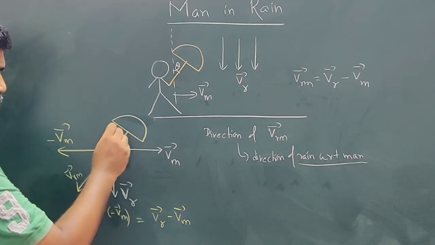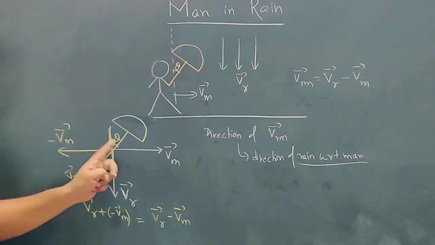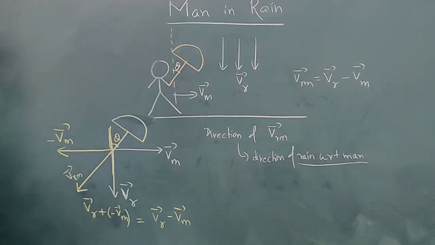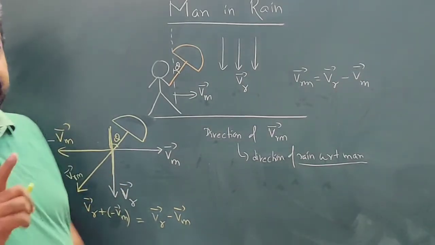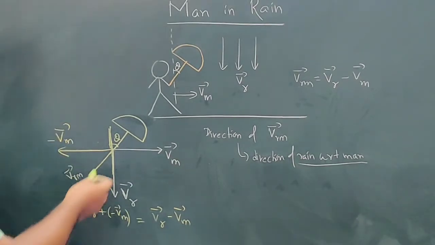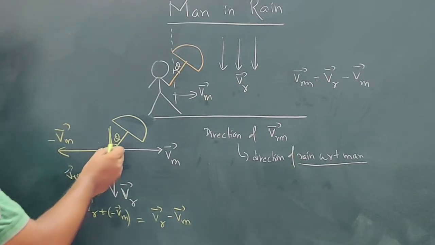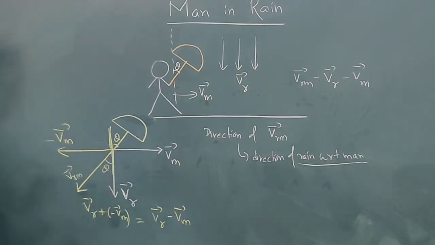This is angle theta. So this angle theta is the angle at which he will have to hold the umbrella to protect himself from getting wet. Now to find an angle, I need information about two sides. But for this angle, I don't know any of the sides. But this angle will be equal to this angle. They are vertically opposite angles.